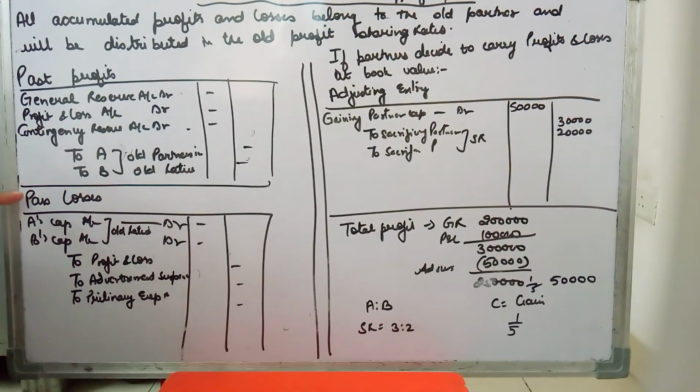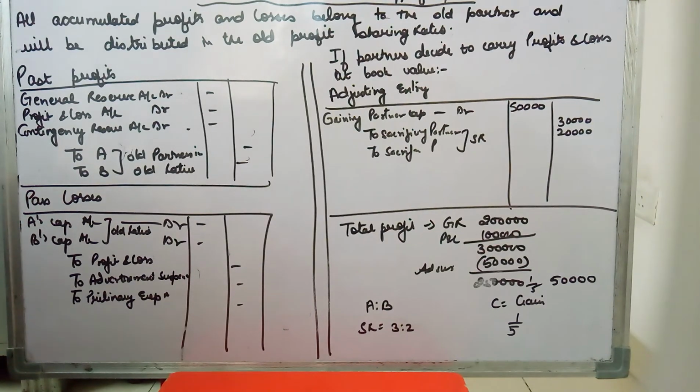Past losses will always be on the asset side of the balance sheet, because all expenses and losses are on the debit side. You may have a profit and loss balance on the asset side, which will be your past loss. Advertisement suspense, preliminary expenses, there may be many losses. Because they were debited, now when you have to write them off, you have to credit all the losses and debit the old partners. This amount will be borne by the old partners in their old ratio. So these two adjustments you have to do if nothing is mentioned in the question.